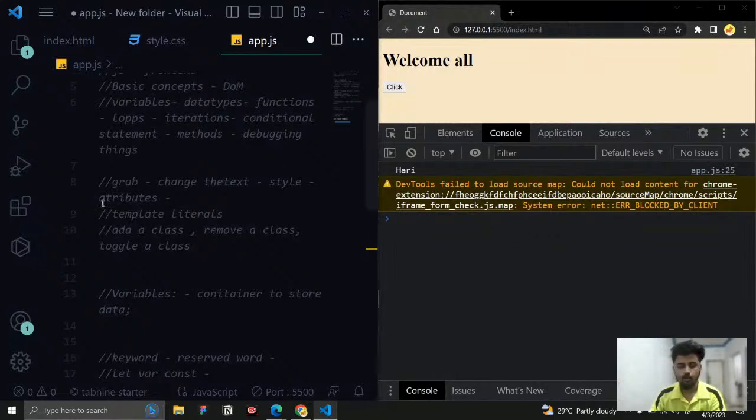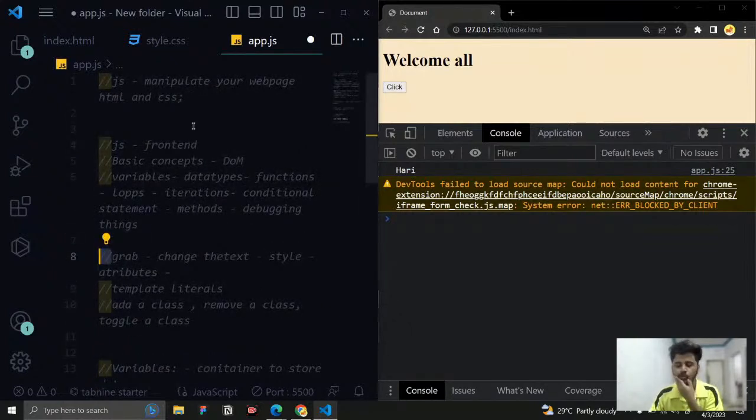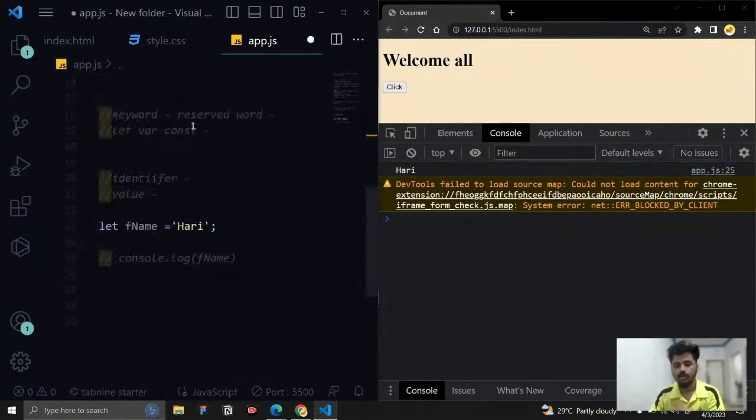It is not throwing. Why? Because I commented each and every line. So those things are ignored by the browser. These comments will be useful when we are working with colleagues or other people, or when you want to make some hints, you can use them like this, to write some well structured code. That's what it is.